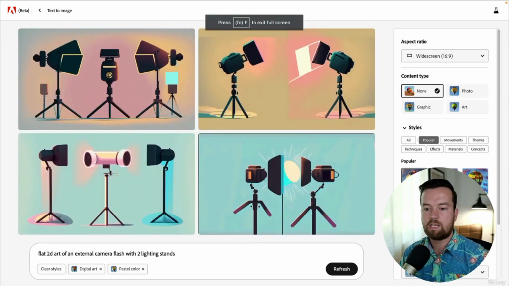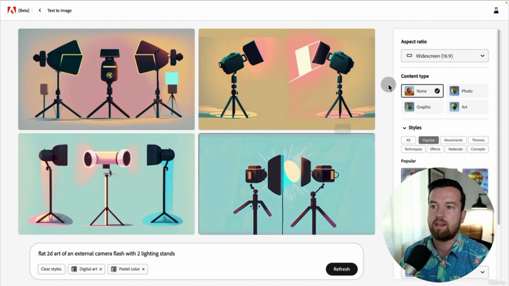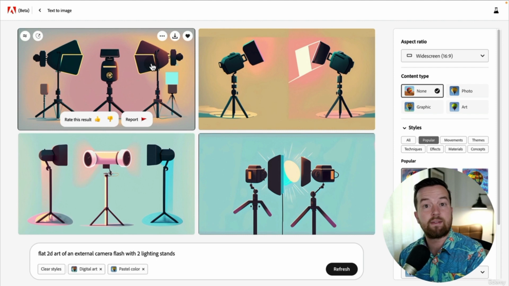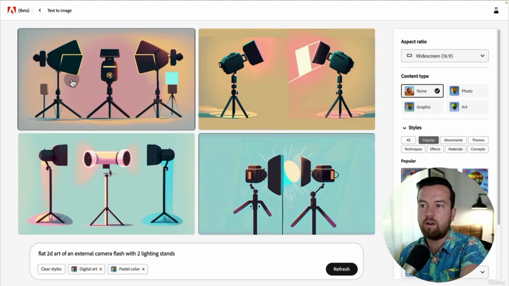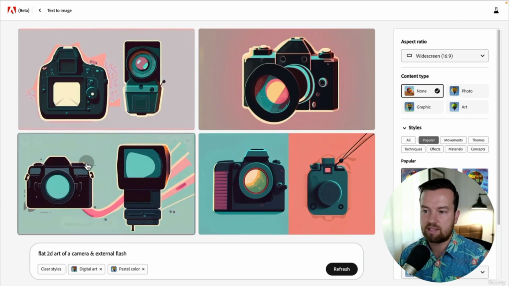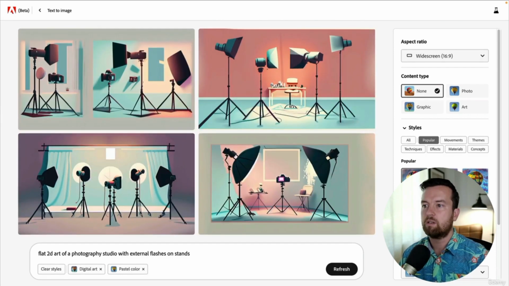And in prompting it to do that flat 2D art image of an external flash with lighting stands, I think it did a better job. This middle one looks pretty good. And you can always take this, and if you know a little bit of Photoshop, you can take elements of this image and edit it to be exactly what you're looking for. Here's another example. I like this bottom left one of a camera and a flash. That could definitely be used.